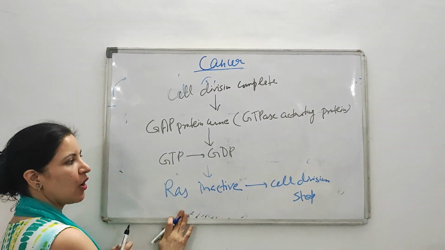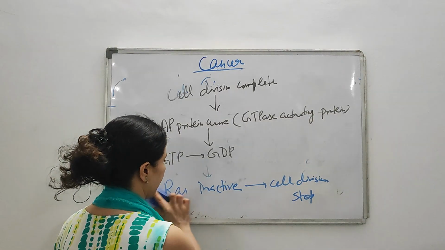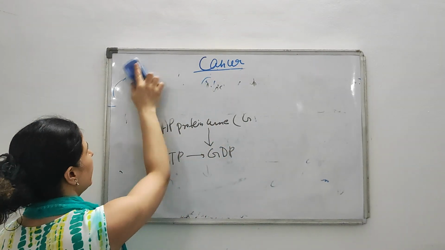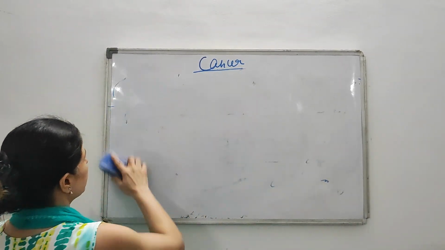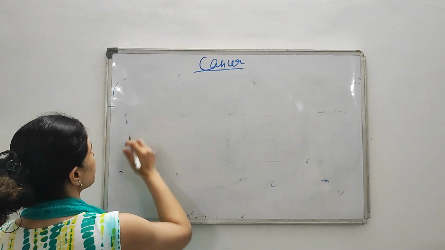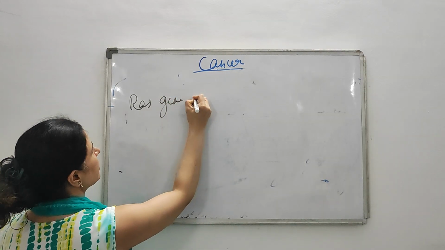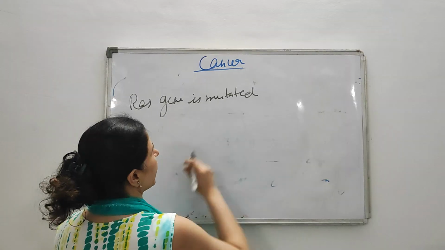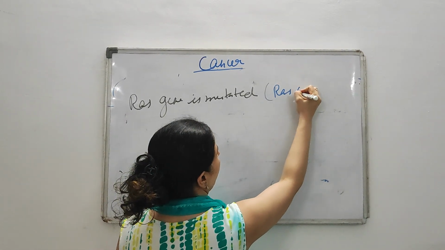So this happens in your normal, healthy cell. Now what happens in the case of cancer? How does cancer develop when RAS is mutated? When the RAS gene is mutated, it converts into the RAS oncogene.